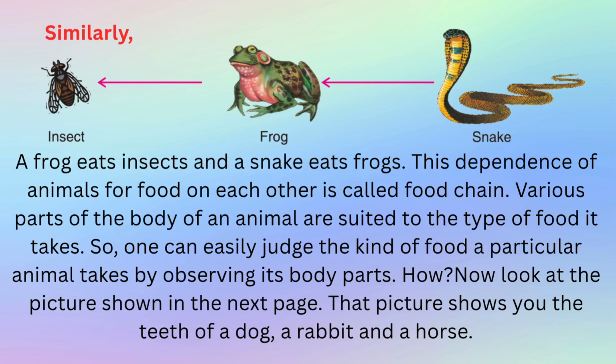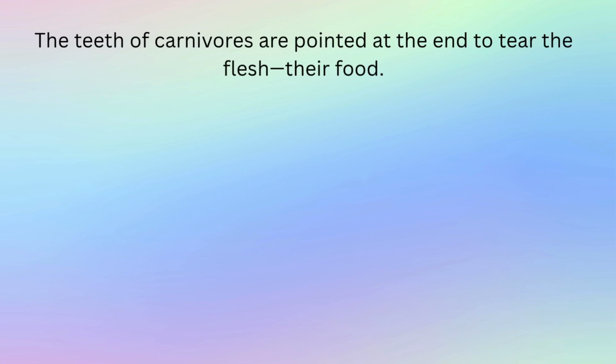Various parts of the body of an animal are suited to the type of food it takes. So, one can easily judge the kind of food a particular animal takes by observing its body parts. How? Now look at the picture shown in the next page. That picture shows you the teeth of a dog, a rabbit and a horse. The teeth of carnivores are pointed at the end to tear the flesh, their food.